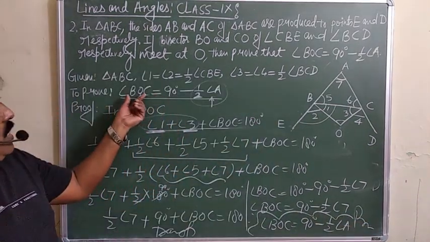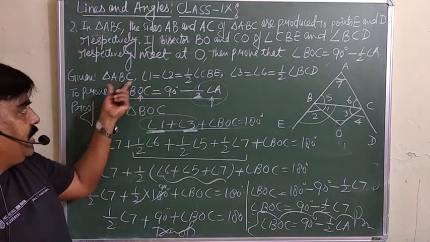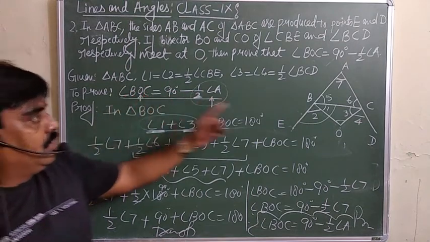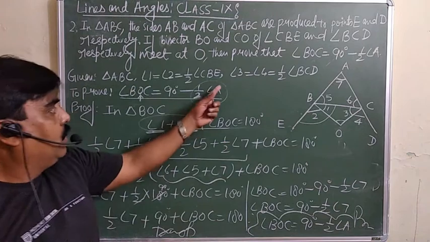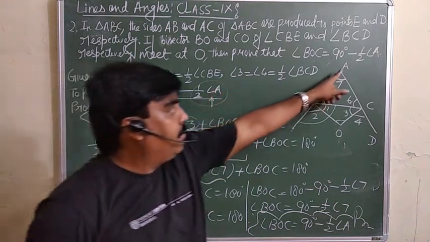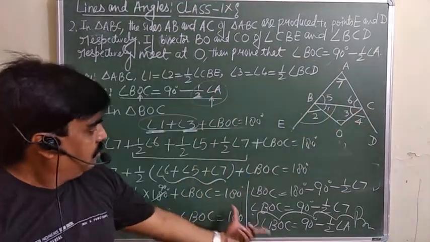So always keep your eyes on what exactly you want. Hold on to one thing: BOC you need, and BOC will come in the triangle. You require half of angle A, so angle A will come in triangle ABC. Now have a look.